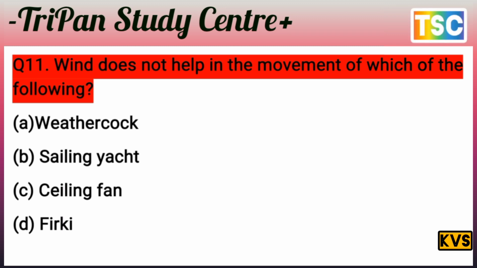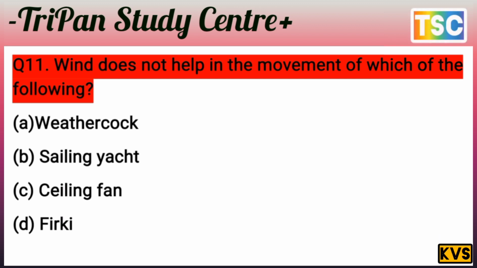You know, that question is very interesting. Wind does not help in the movement of which of the following? Weather clock: a movement is by the wind here. It means option A is correct. But the examiner asks the question "not help". Weather clocks use the wind here. Sailing yachts also use the wind. It means A and B are not correct answers. Okay.